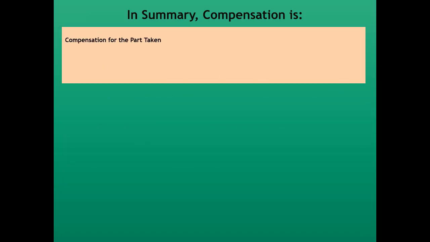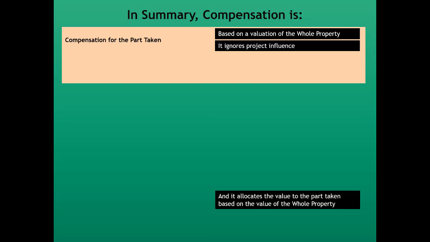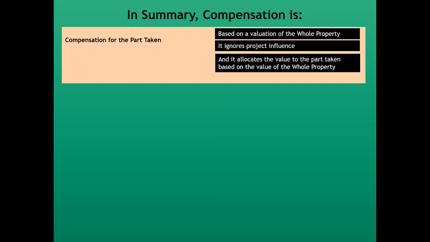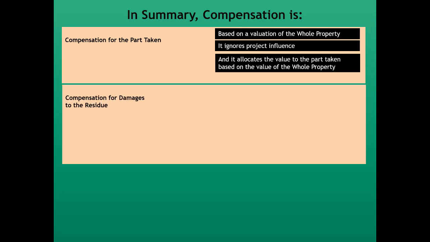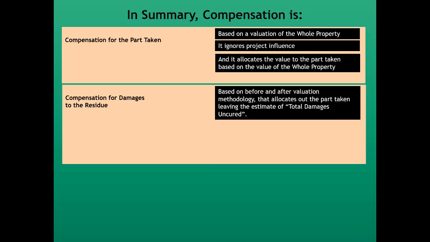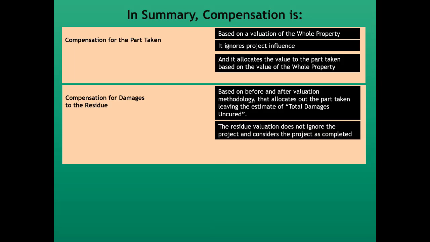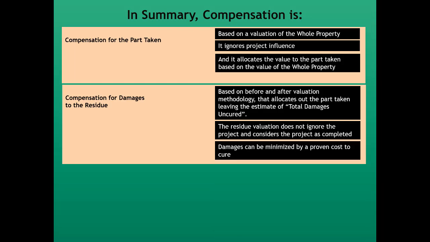So, in summary, compensation for the part taken is based on evaluation of the whole property. It ignores project influence. It allocates the value of the part taken based on the value of the whole property. Compensation for damages to the residue is based on a before and after valuation methodology that allocates out the part taken, leaving the estimate for total damages uncured. The residue valuation does not ignore the project, and it considers the project as completed. Damages can be minimized by a proven cost to cure.